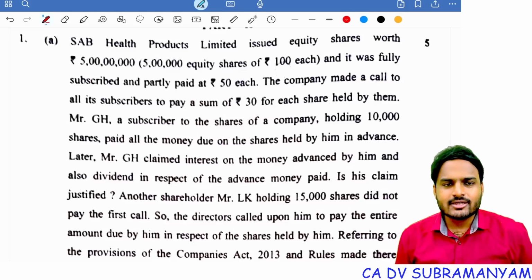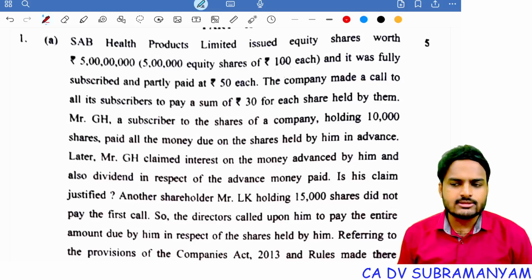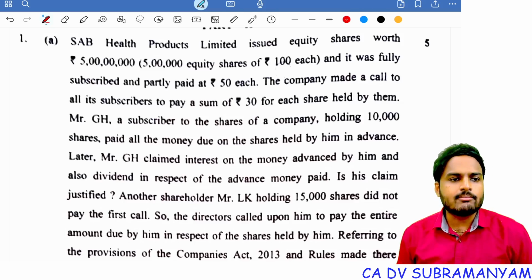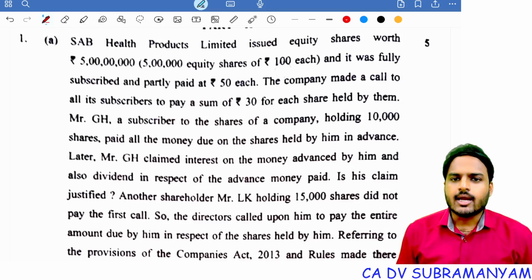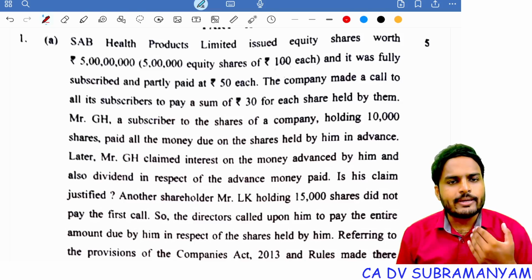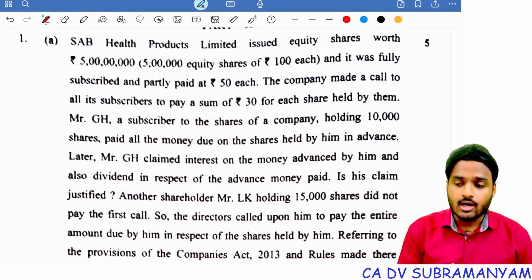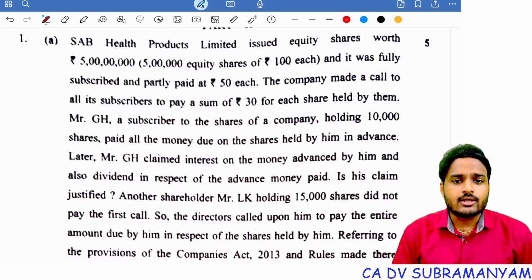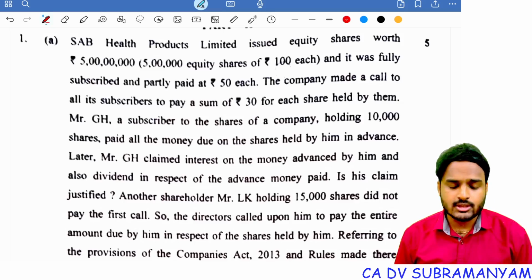Hello students, in today's lecture I will discuss with you the CA Inter Corporate and Other Laws September 24 attempt question paper. At the end of this lecture I will share my opinion on this question paper, whether it is easy or moderate or difficult. So let's begin our discussion with question number 1, which is a compulsory question.